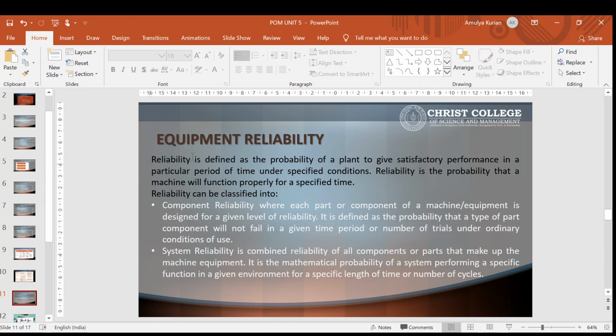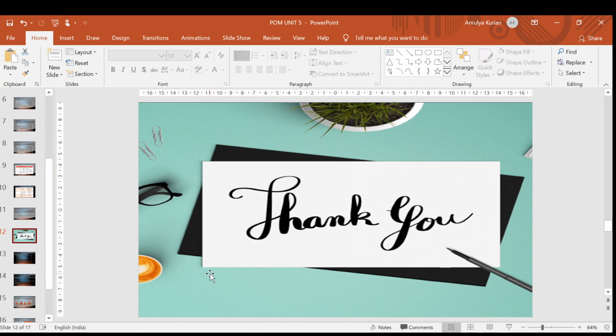So with this we come to the end of the module. Today we saw what is meant by maintenance management, objectives of maintenance management, types of maintenance, and what is meant by equipment reliability.